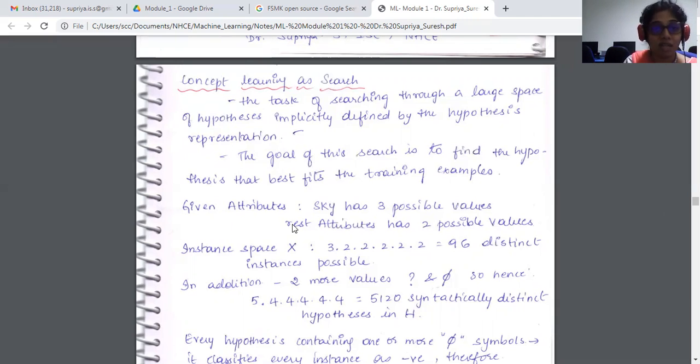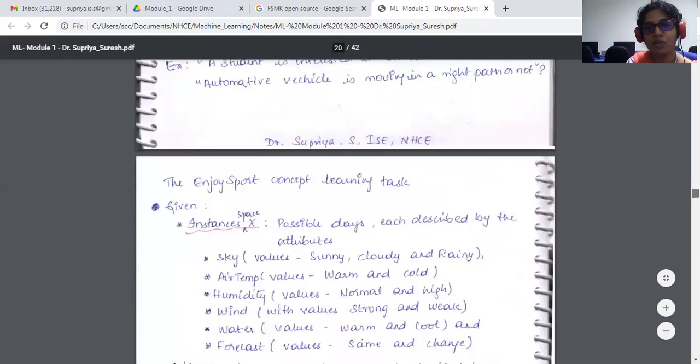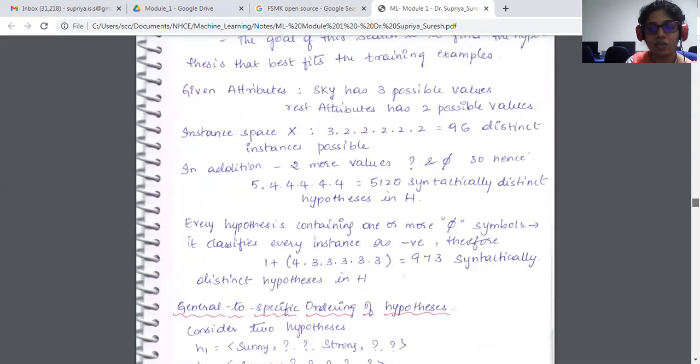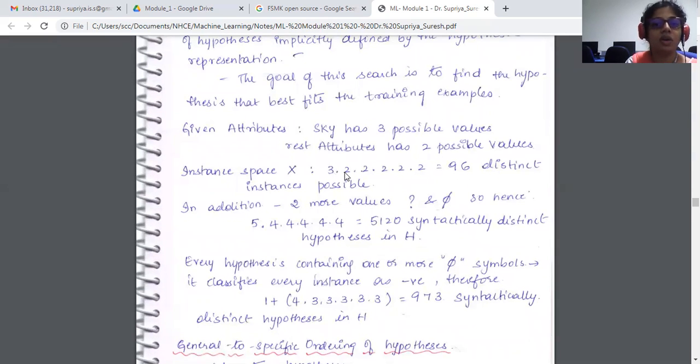So my instance space is going to be 3 for sky, and the remaining attributes, air temperature, humidity, wind, water, and forecast, have two values each. I'm showing it again so you do not get confused. Sky has only 3 values, and for the rest there are only two values. So my instance space is 3 times all the remaining 2s, which gives 96 distinct possible instances. This is what the instance space has.